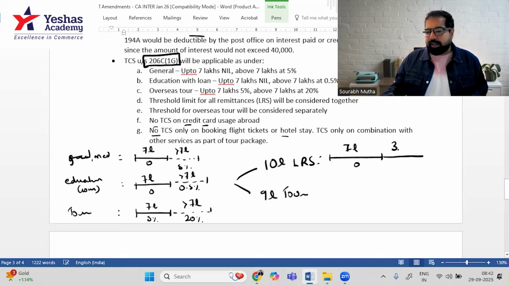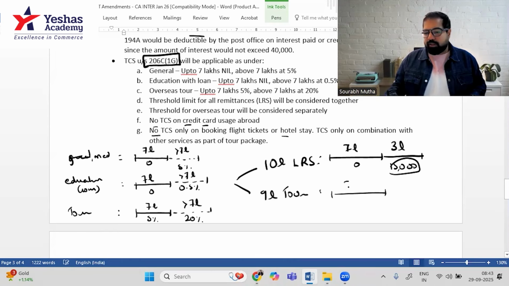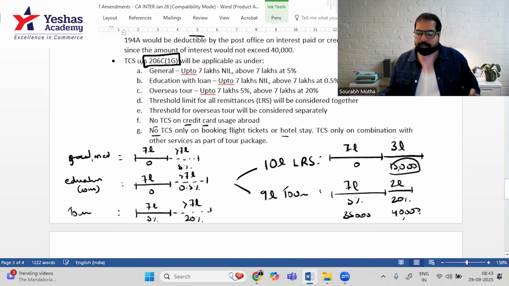And above 7 lakh, that is 3 lakh into 5%, so there will be TCS of 15,000 on this first transaction. And the second transaction, up to 7 lakh at 5%, that is 35,000. And on the excess 2 lakh, there will be 20%, that is 2 lakh into 20% is 40,000. So 75,000 will be applicable on the tour. This is the case. These are the amendments.